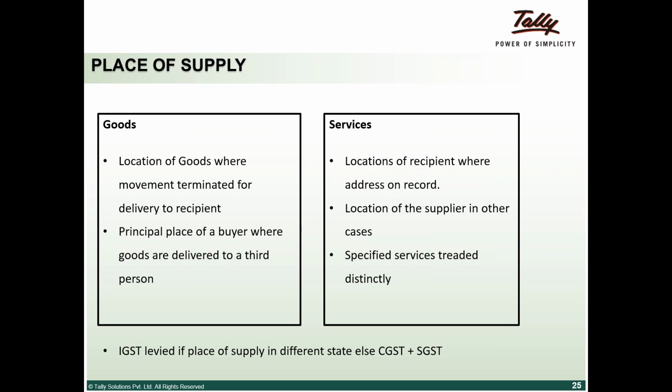So just in case I don't know who I am giving a service to, which could be the case in some instances, then my address becomes the address for the place of supply, is what Shiv is trying to tell.